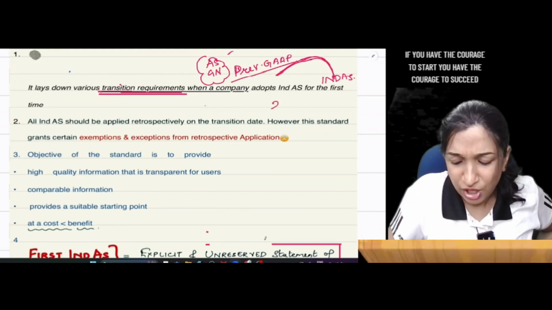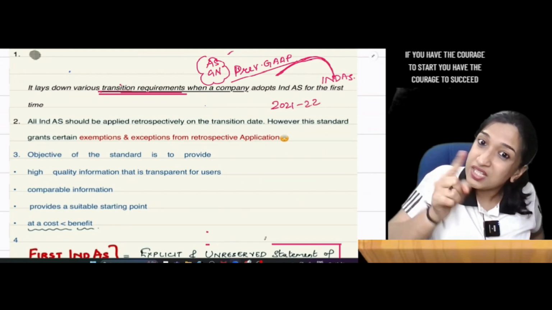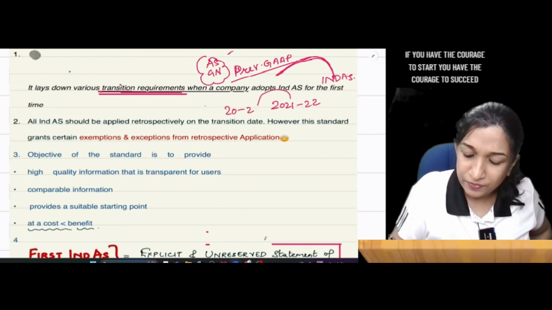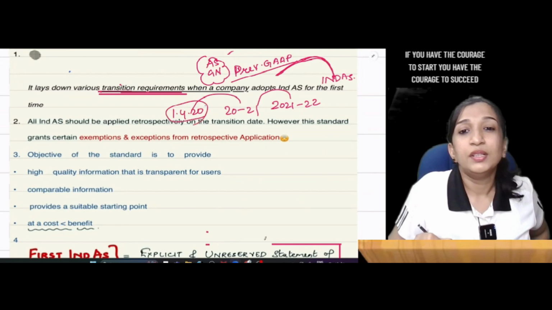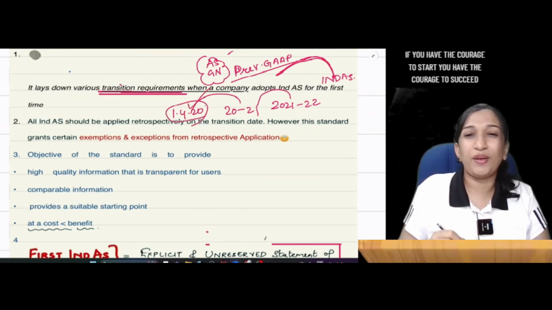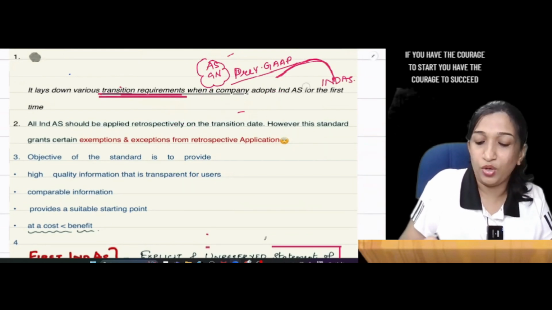So, 2021-22, Ind AS becomes applicable, which means your first Ind AS balance sheet will be on, go back to previous year 2021. Go back to the beginning of previous year, 1st April 2020. Your first financial statements balance sheet will be on 1st April 2020, which is called the transition date.